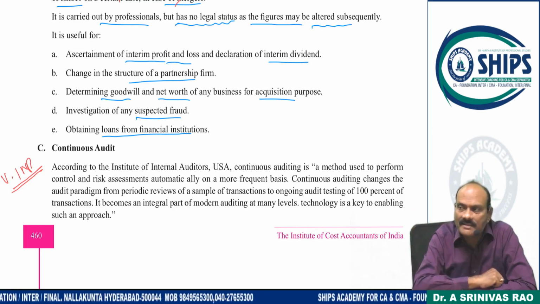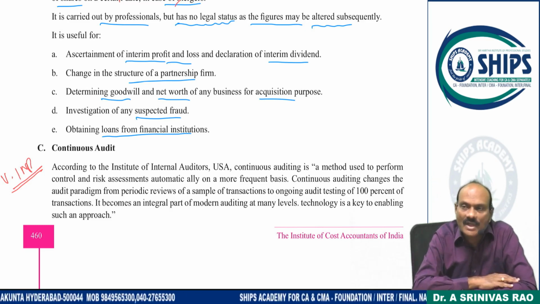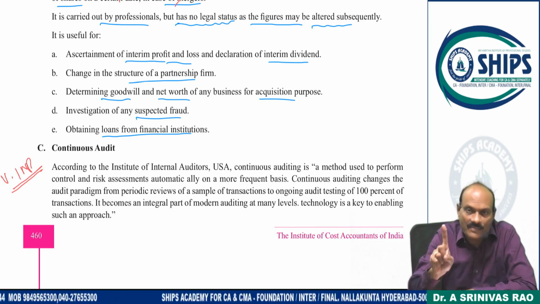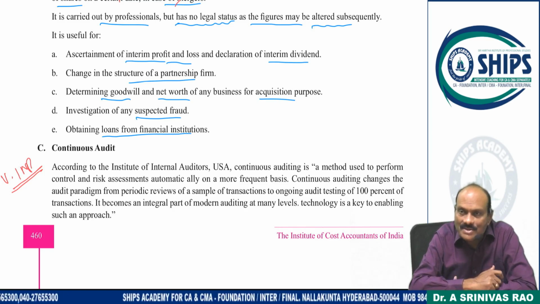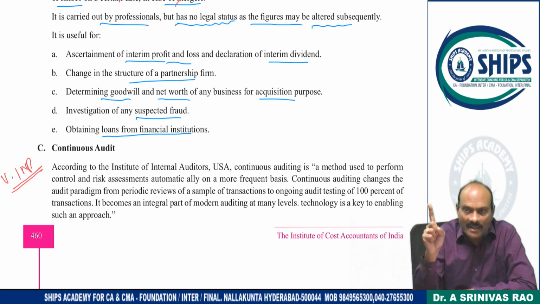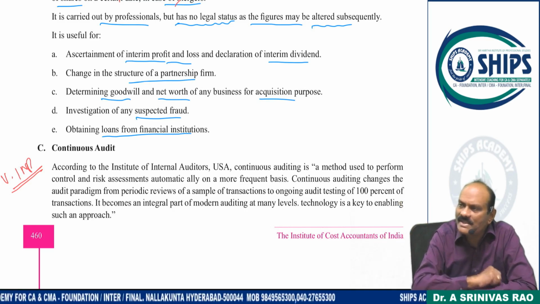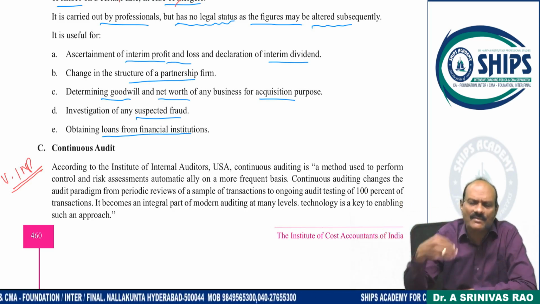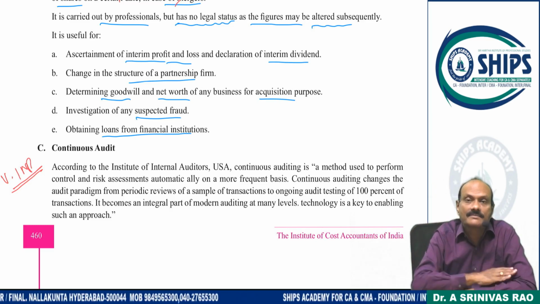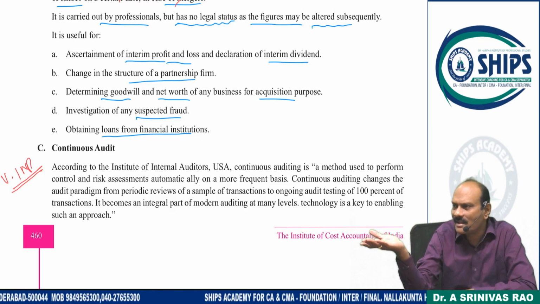When there is no fixed date, irregular intervals means whenever he feels, he may come. There is no set time. Then what do the client assistants have to do? They have to complete the work every day, so work won't be pending. They will complete and go, like banks that close the accounts at the end of every day. Regular means fixed date. Irregular means no set times, whenever he feels, he may come. Today the audit is done, but who knows, on Monday he may come back again. It means surprise. Simple example, I think all of you know this one.